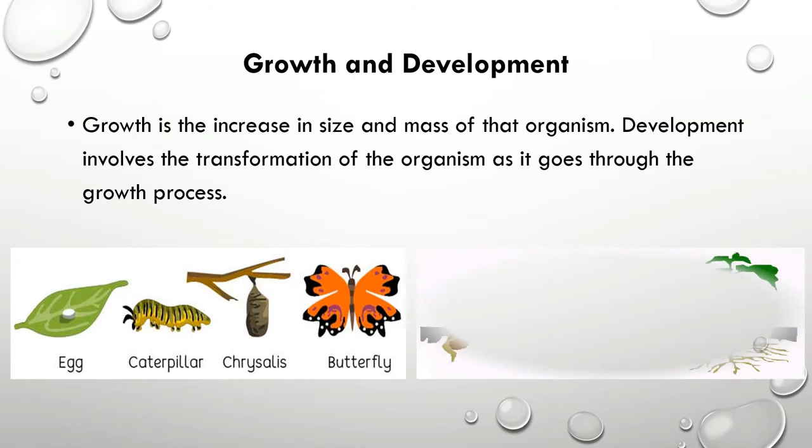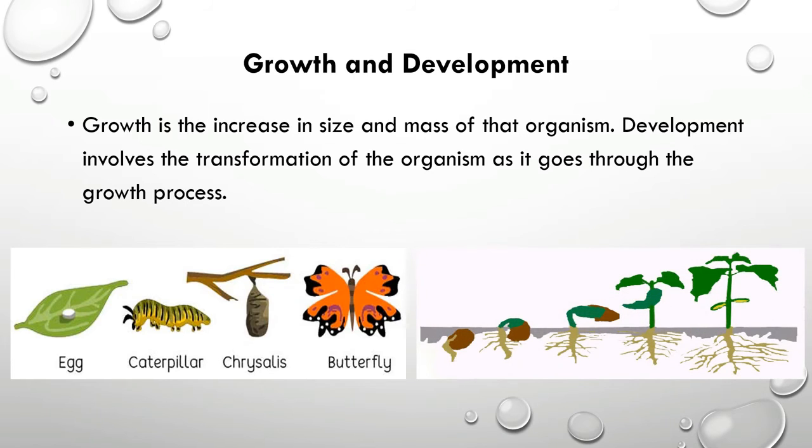And also, if you consider the growth and the development of a plant, it also shows different stages. The growth of a plant starts from a seed, and after passing different stages of the life cycle, it produces a huge tree.